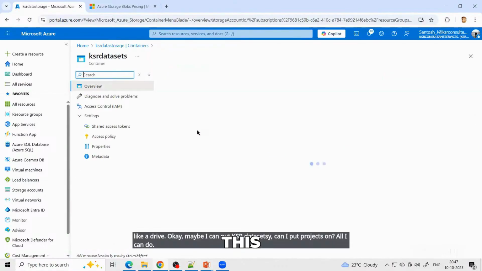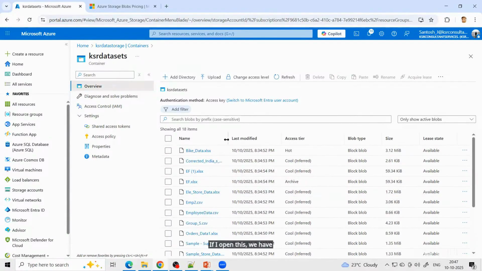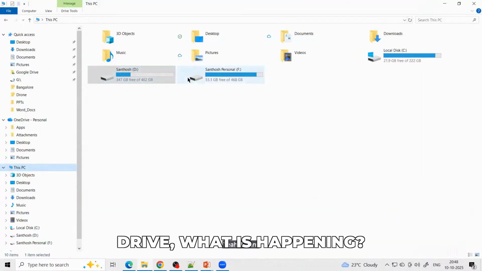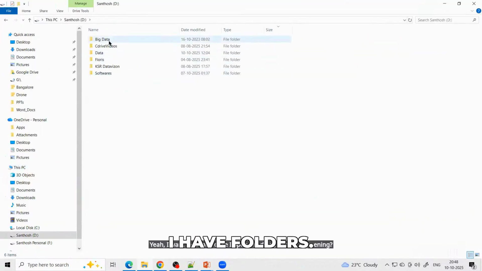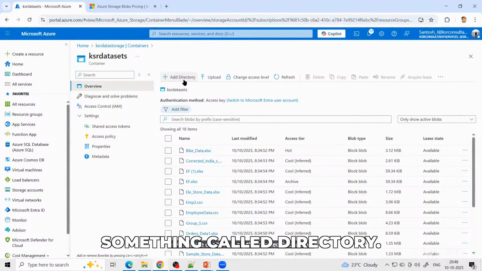Now, if I open this, we have these files. Here, once I open the drive, what is happening? I have folders. I can create one folder. In Azure, we don't have anything called folders. We call something called directory.